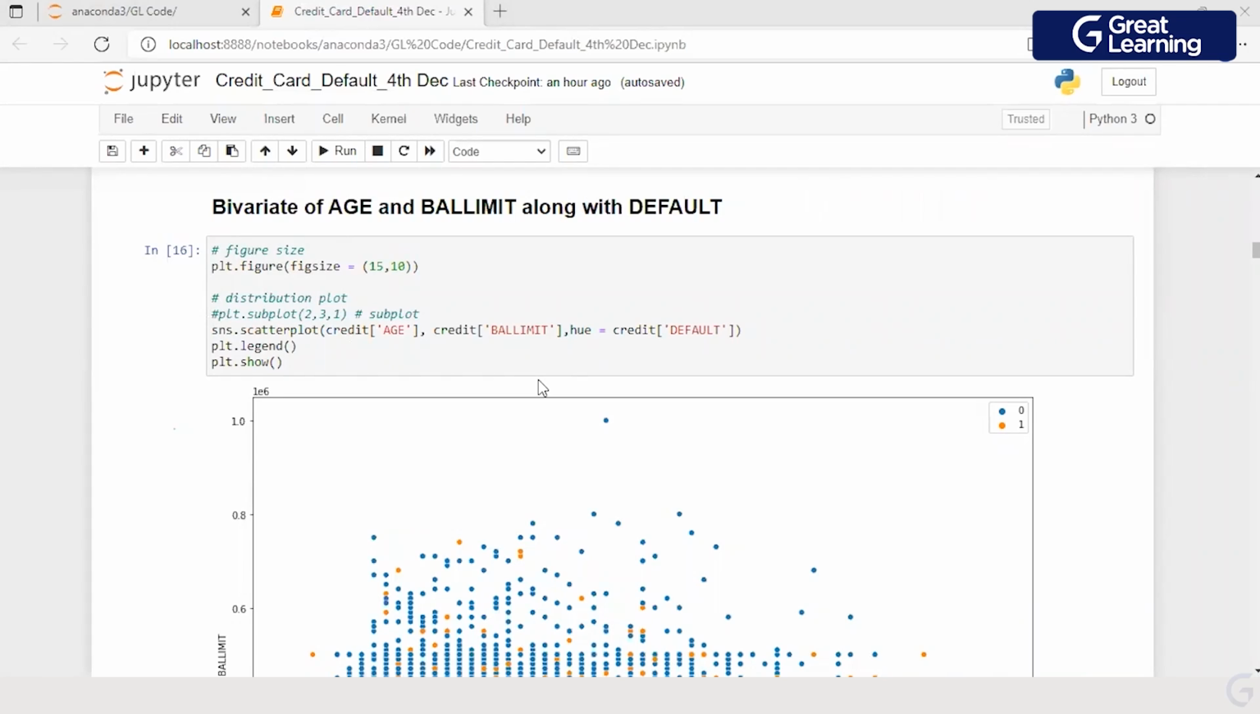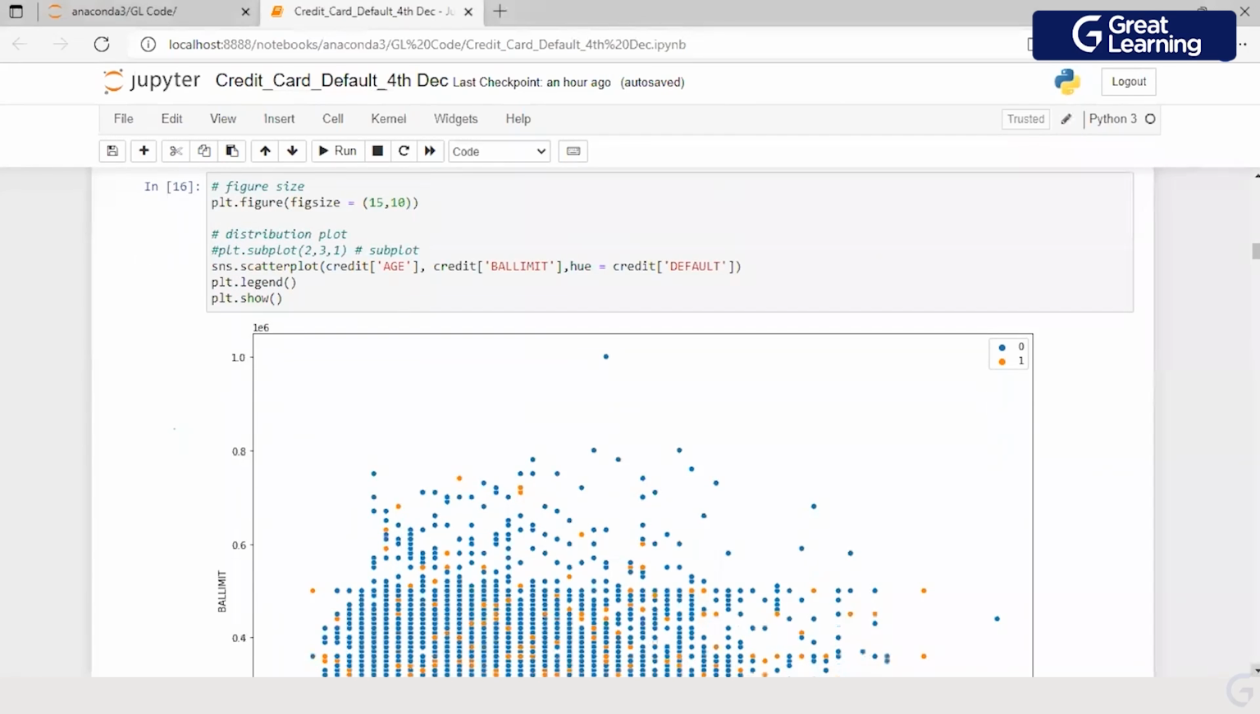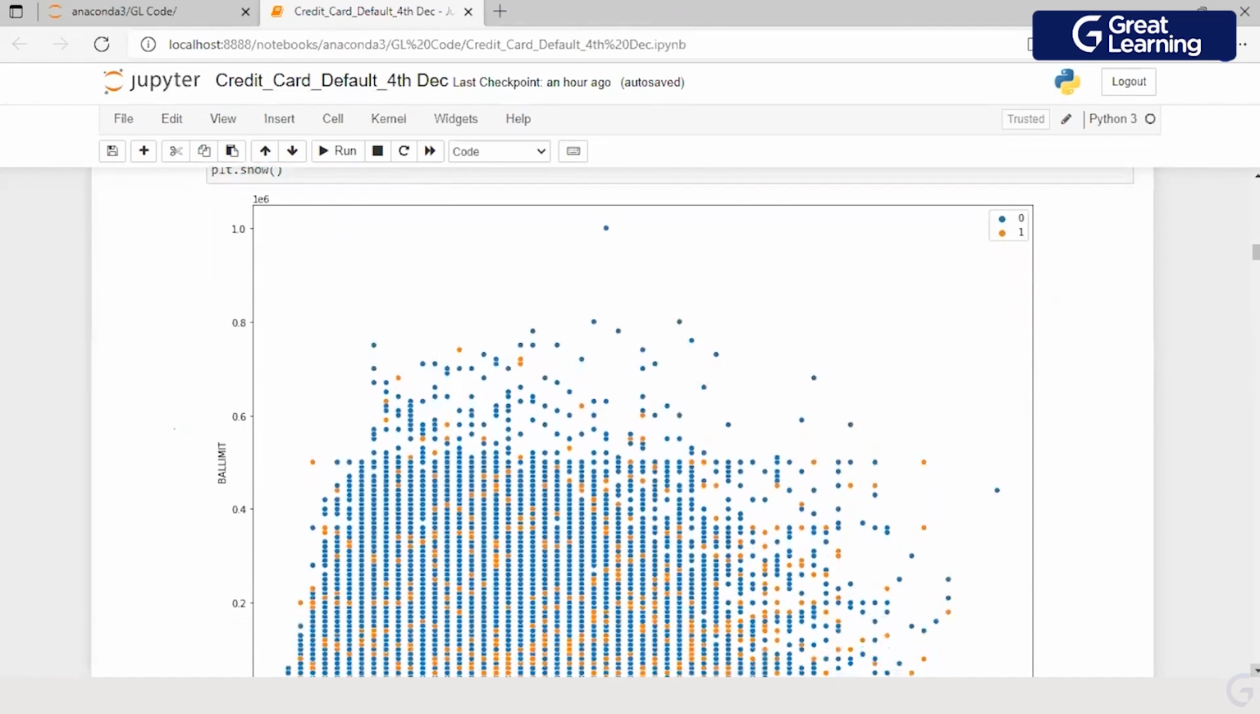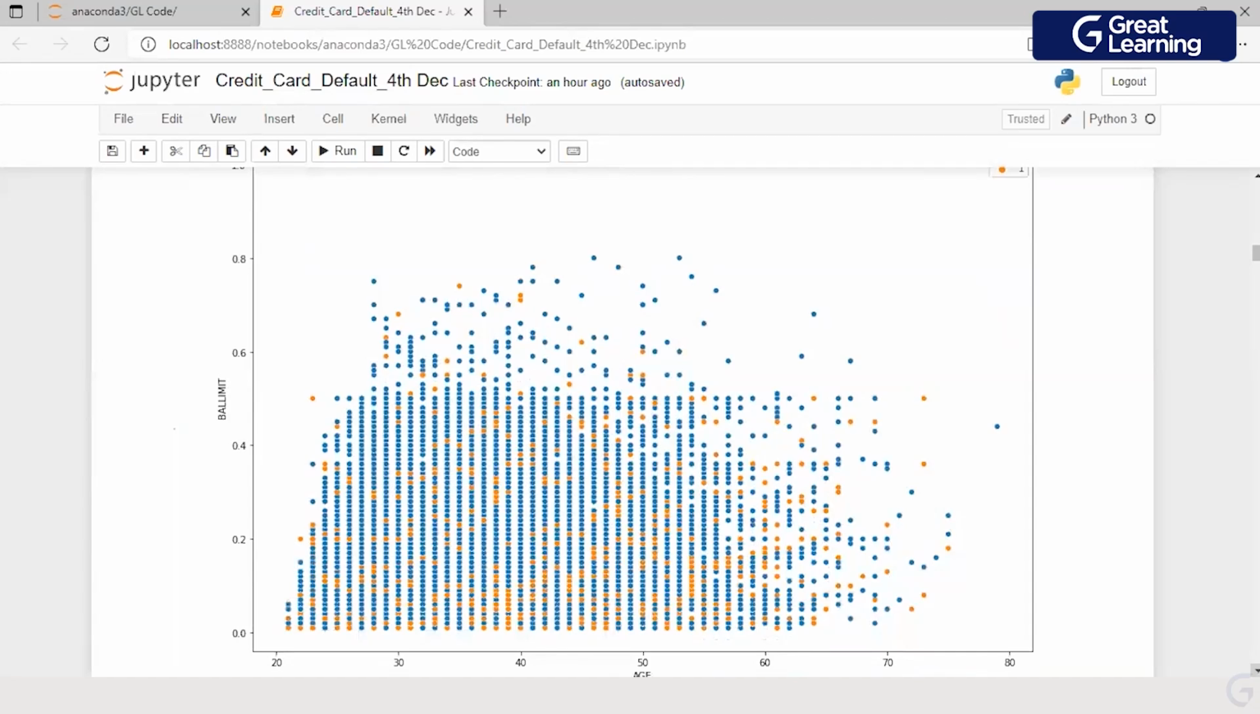Now, so we looked at age with gender, we looked at age with default, we performed a hypothesis test also. Now I'm doing a bivariate analysis of age with the balance limit along with the default. Because age and balance limit both are numeric variables, I have used a scatter plot here using hue as default. This is the diagram which you get to see.